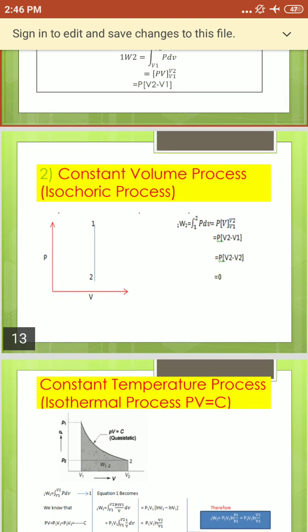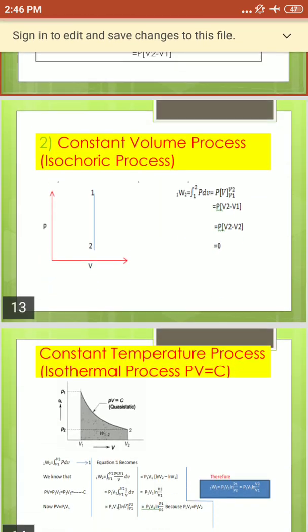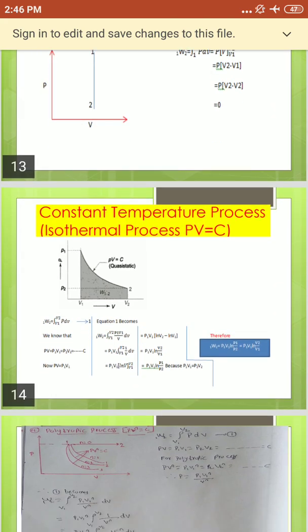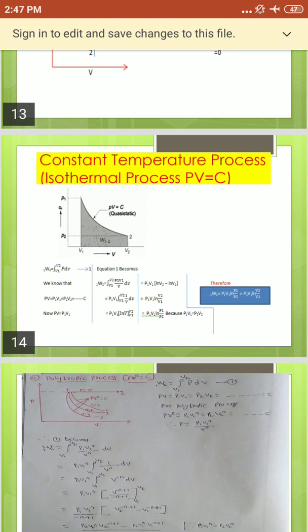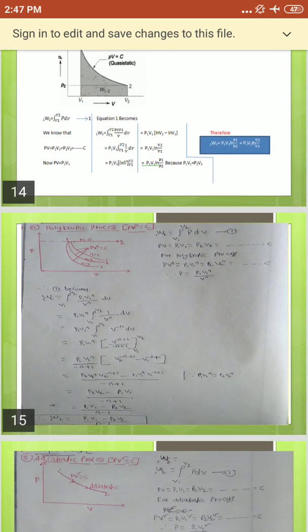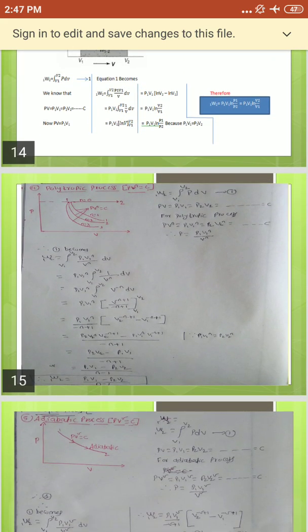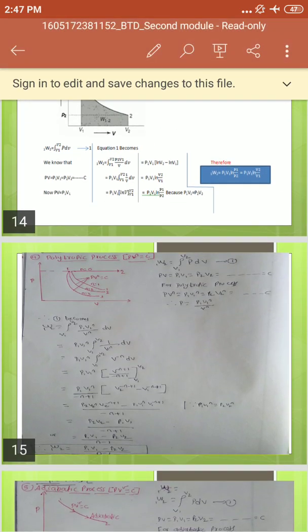Here the volume is constant. In the first process, constant pressure means the pressure will be constant. The third process is the constant temperature process, also known as isothermal. Iso means same, therma means heat. Here PV equal to constant, the product of pressure and volume. The fourth one is the polytropic process, PV raised to n equal to constant. The last one is adiabatic, PV raised to gamma equal to C.